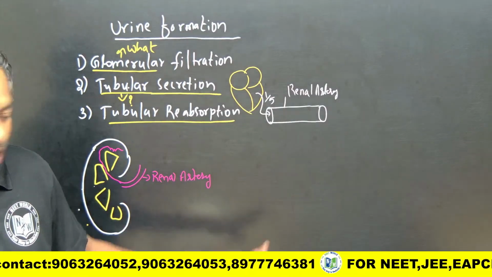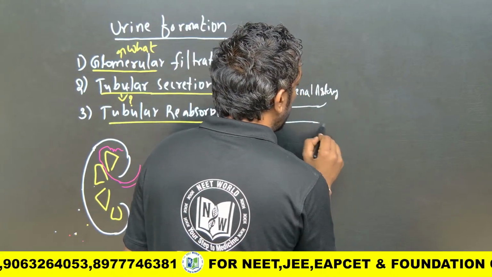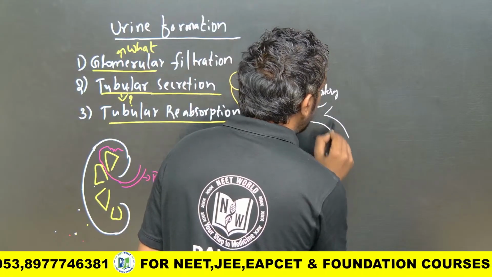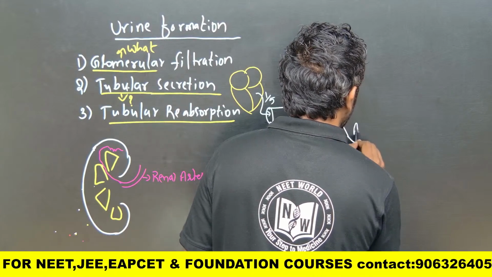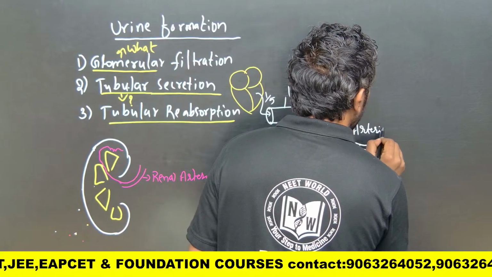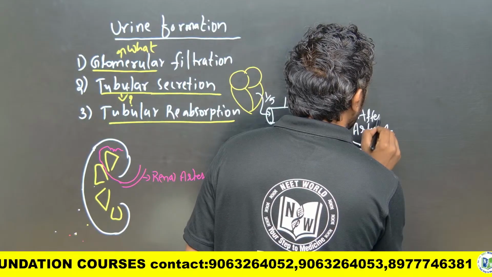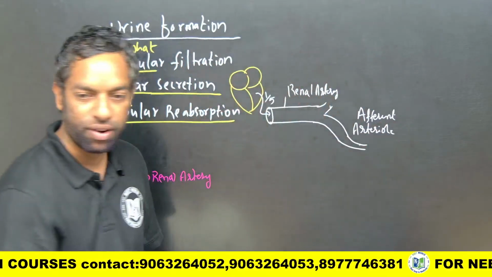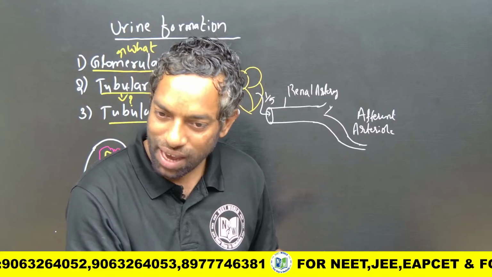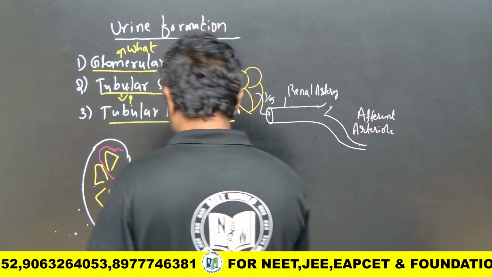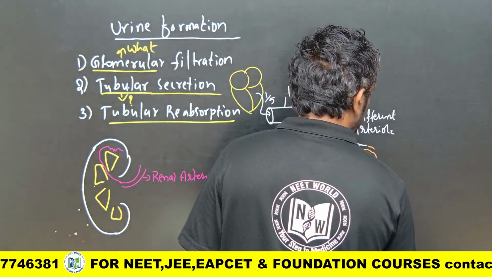The renal artery is further divided into arterioles. This is the arteriole we can call the afferent arteriole. Right? This arteriole is further divided into a capillary network.